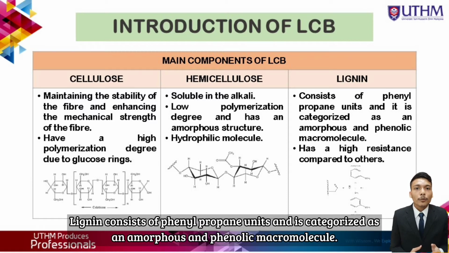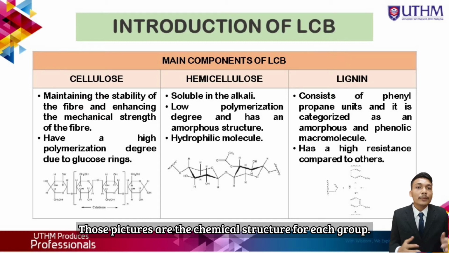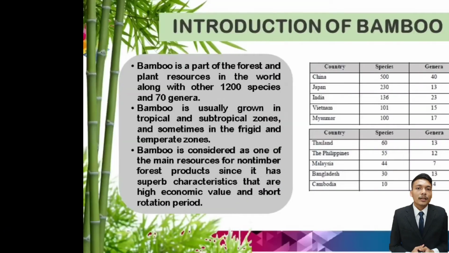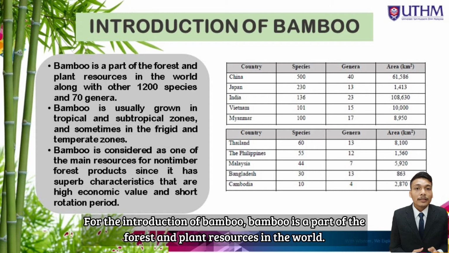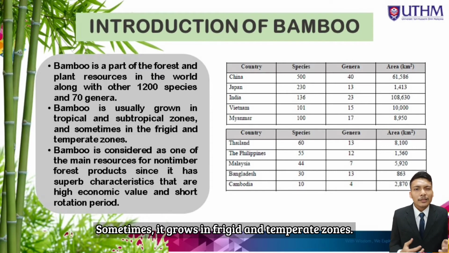Lignin consists of phenylpropane units and is categorized as an amorphous and phenolic macromolecule. It has higher resistance compared to the others. Those features are the chemical structure of each group. For the introduction of bamboo, bamboo is part of the forest and plant resources in the world. Bamboo is typically grown in tropical and subtropical zones. Sometimes it grows in frigid and temperate zones.